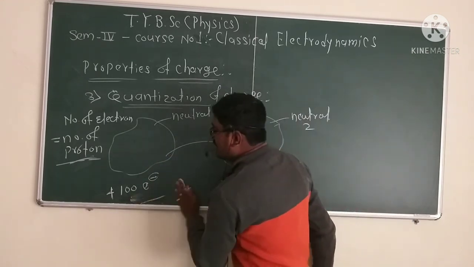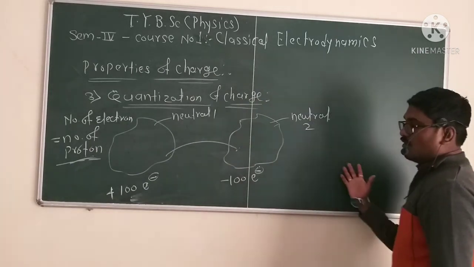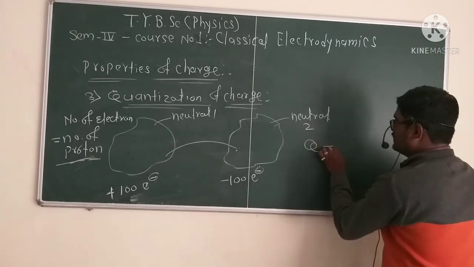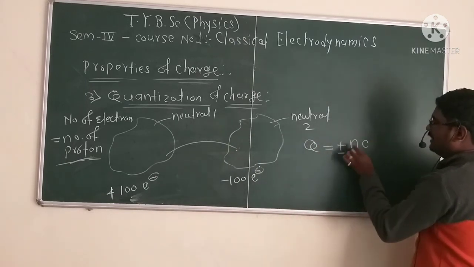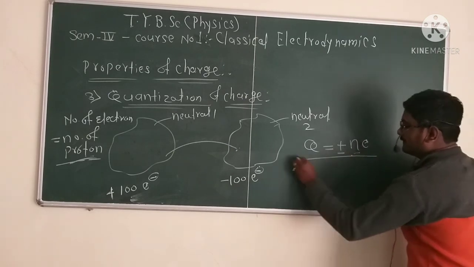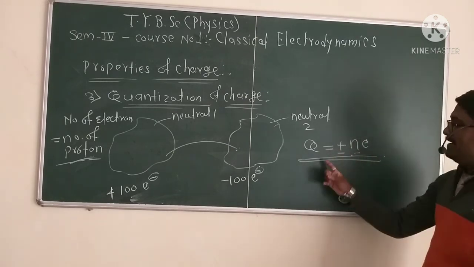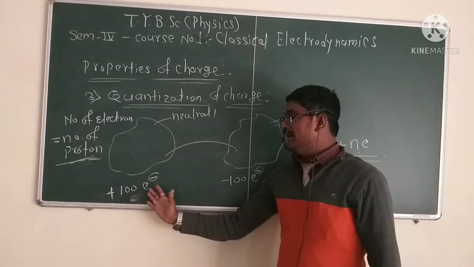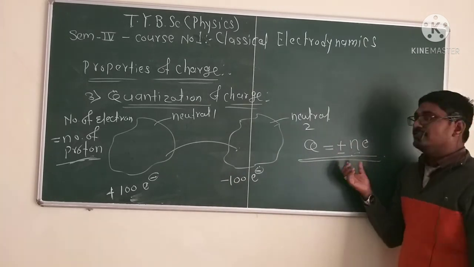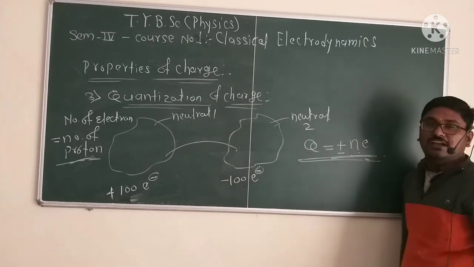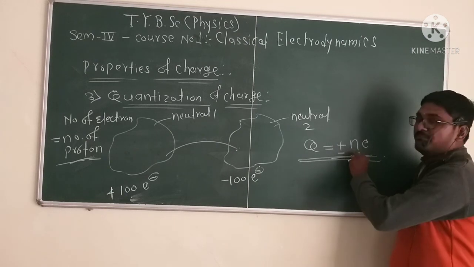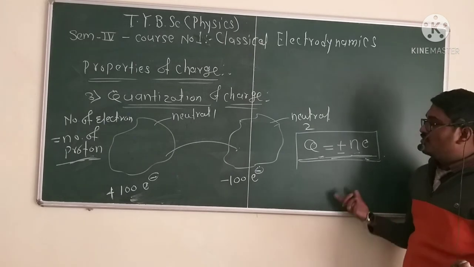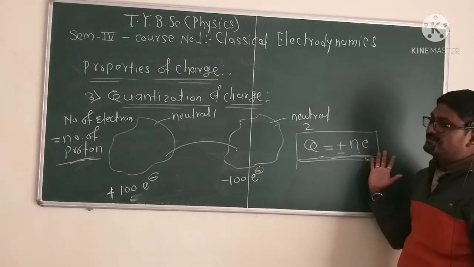Only integer multiples of e. Only how many electrons can be transferred from neutral 1 to neutral 2? Quantization of charge is equal to plus or minus n times e, where n is an integer. Quantization of charge means only integer multiples of e, whether 100 e, plus or minus. n is an integer, and this is the property of quantization of charge: Q is equal to plus or minus n e.